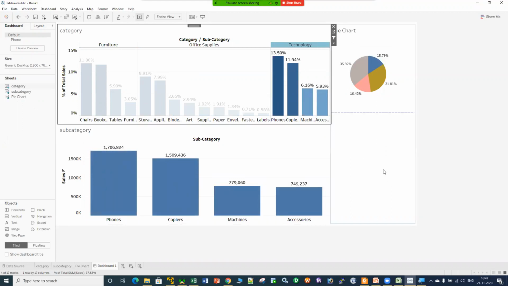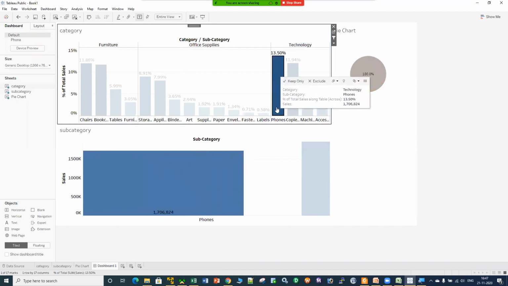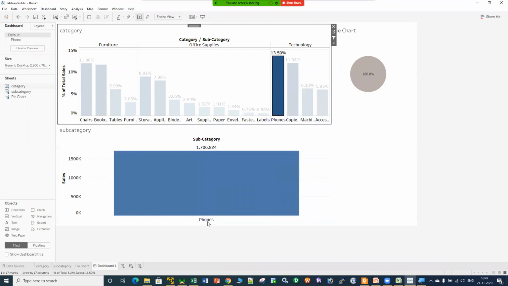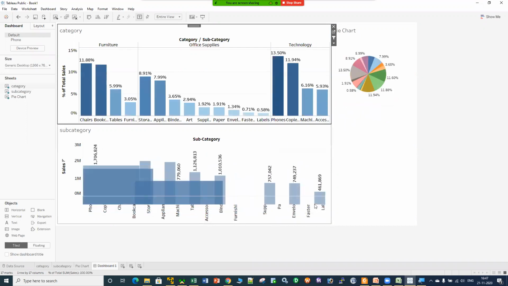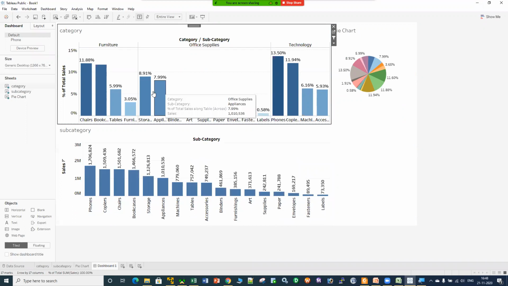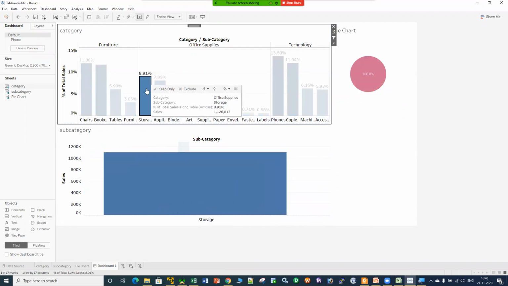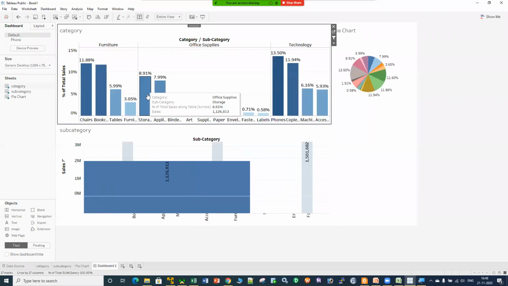Now inside the technology also, inside the technology only, if you want to further drill down, then let me click on this. And for this particular segment, you can see that you can get the data for this particular segment only. So you can further drill down as well, right? In this way. And if you want to go with this particular category only or subcategory only, you can get the data. From the tooltip itself, you're getting a lot of information. Office supplies, storage, this is the percentage sales, and this is the particular sales itself, right?